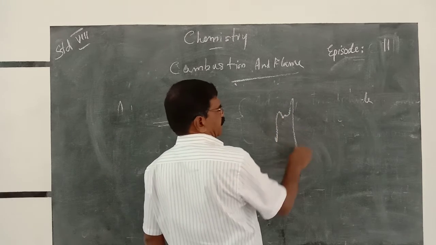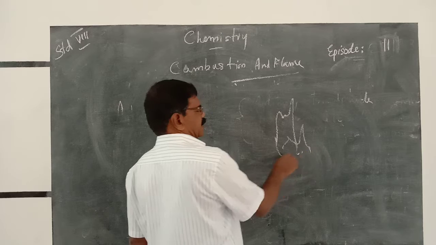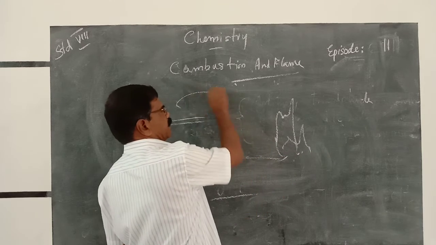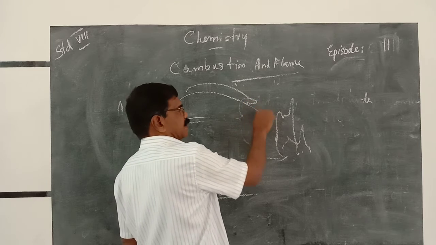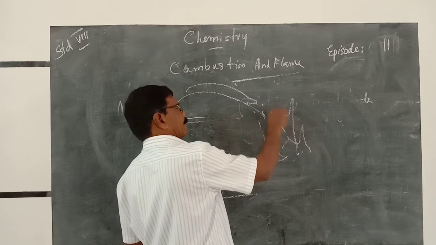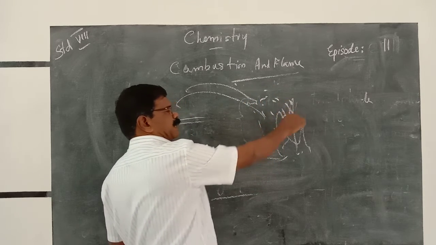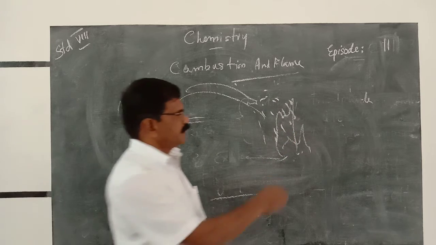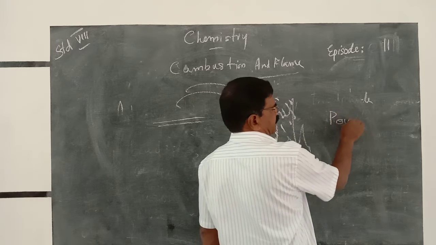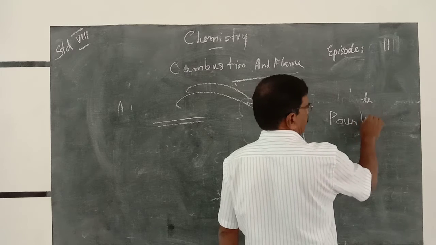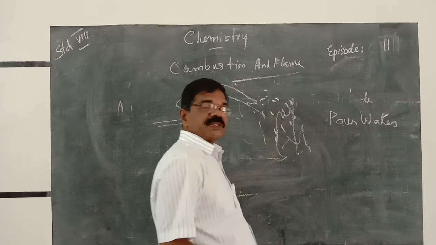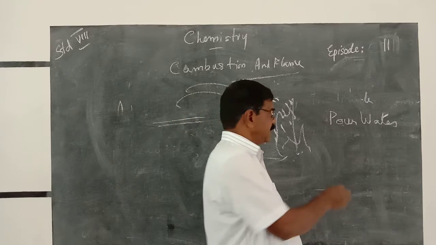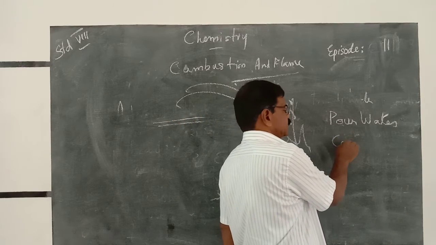If there is a fire taking place, the fire force pours water. When we pour water onto the burning surface, the burning material cools down.